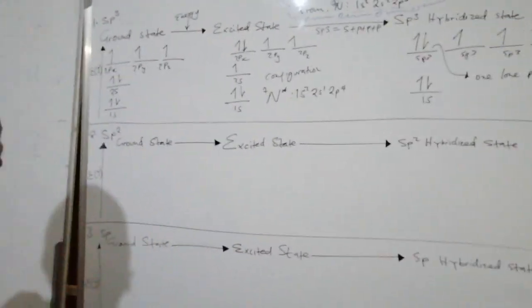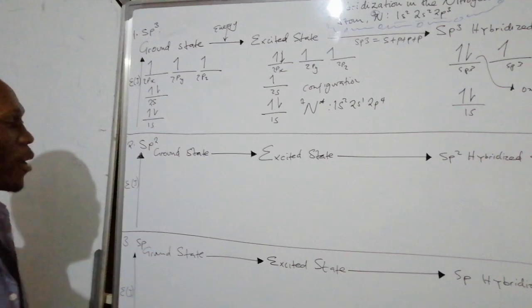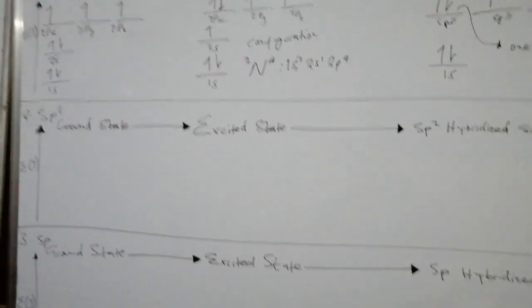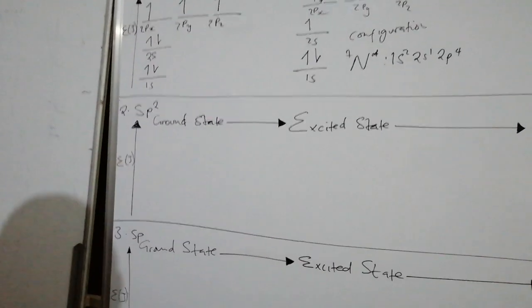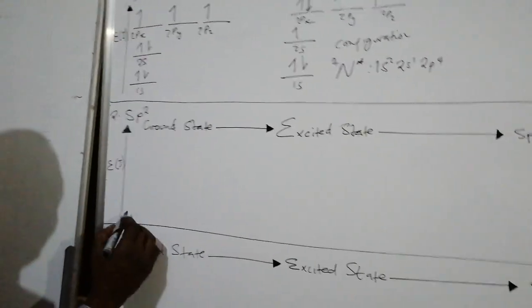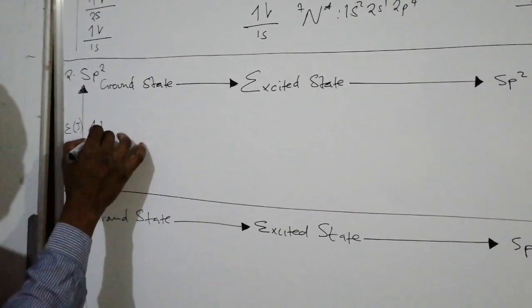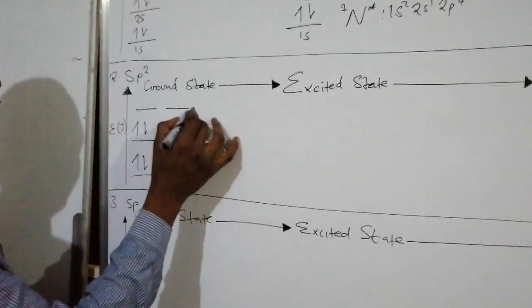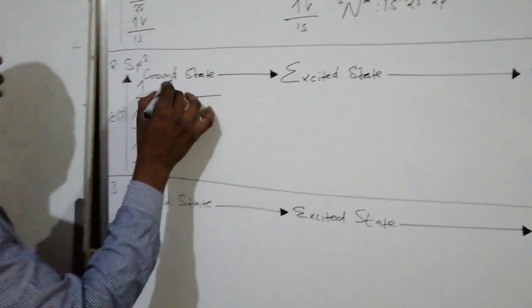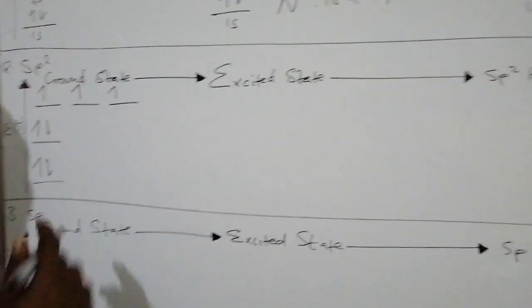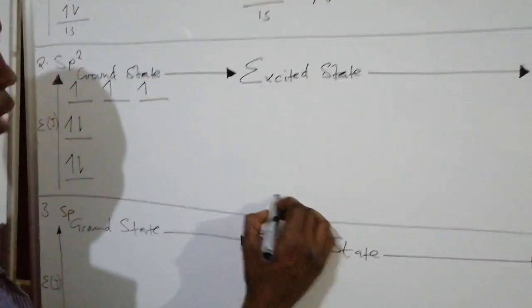Now, when we want to illustrate how sp2 hybridization occurs in the nitrogen atom, we show the ground state. That's the ground state configuration of our nitrogen atom. Then the nitrogen atom becomes excited.